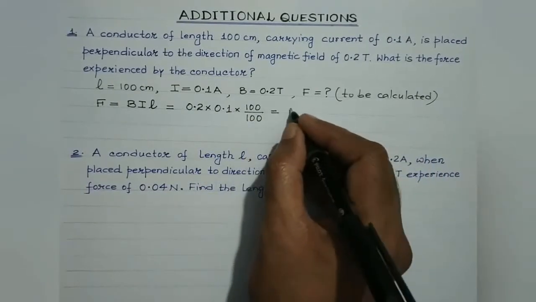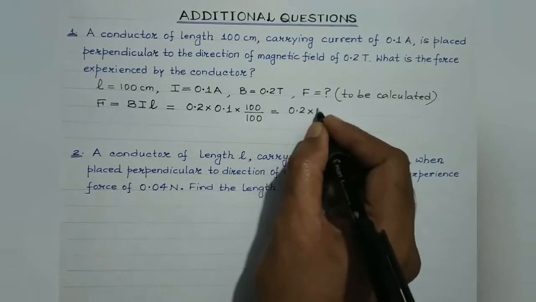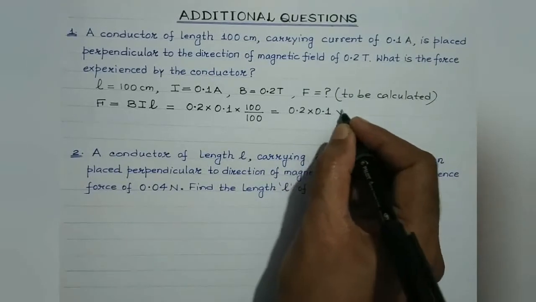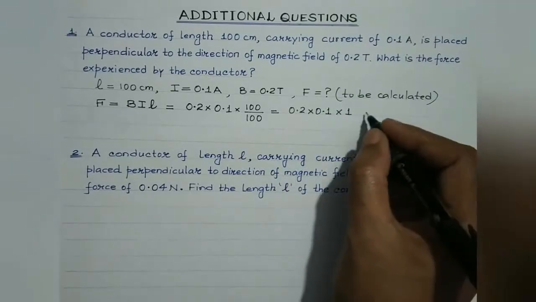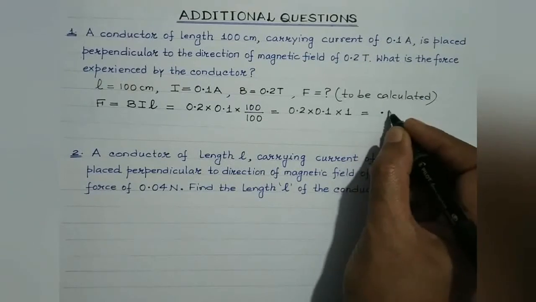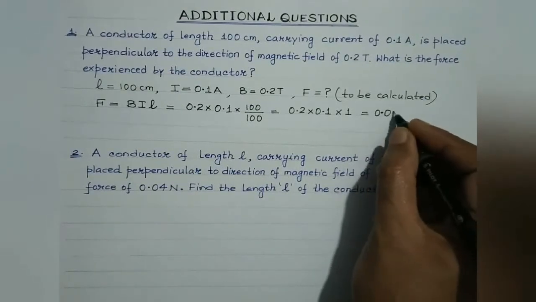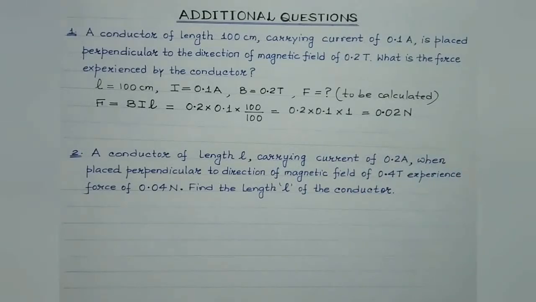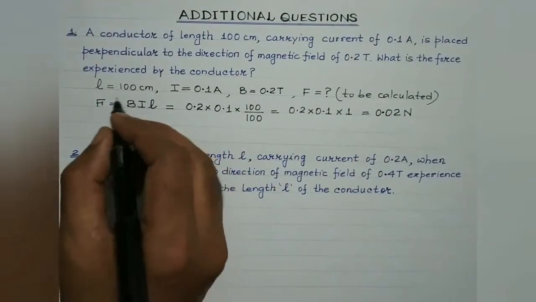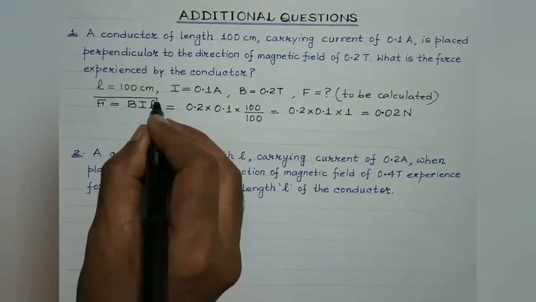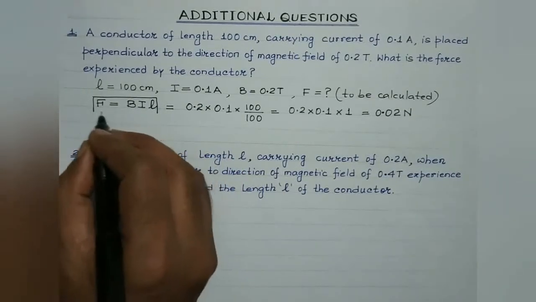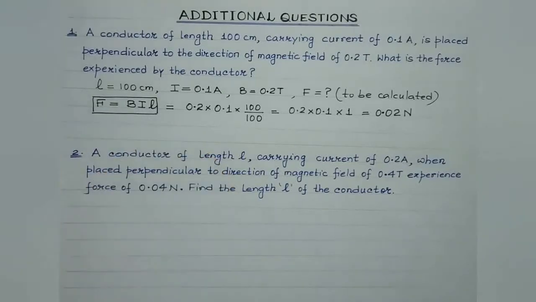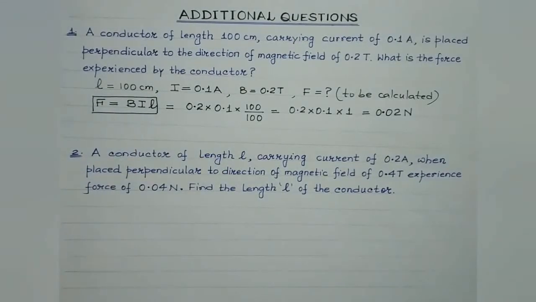So what you get is 0.2 multiplied by 0.1 multiplied by 1. Isn't it? So we get 0.02 Newton. So this is the force experienced by the current carrying conductor under the influence of this perpendicular magnetic field. Right? So it's based on this particular formula. F is equal to BIL. Okay. Let us proceed to the next question then.